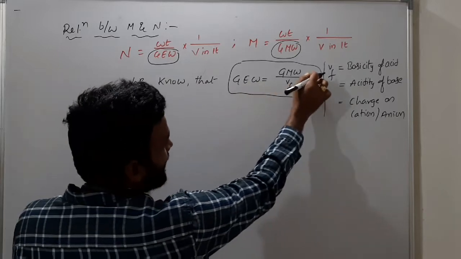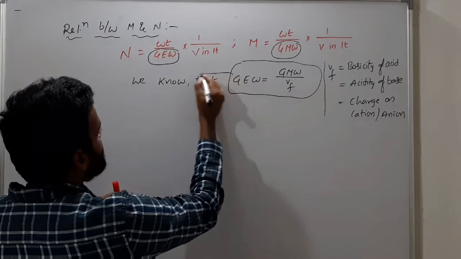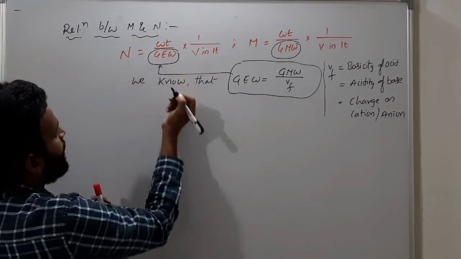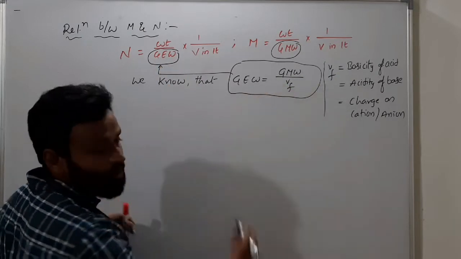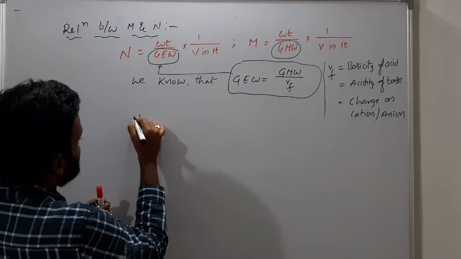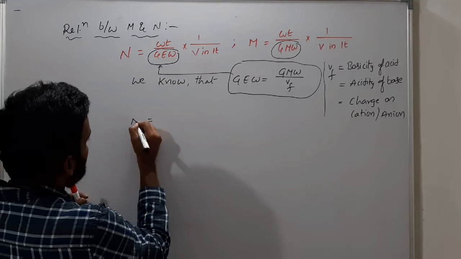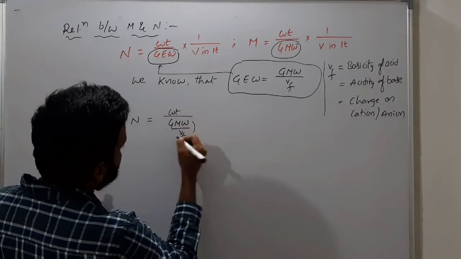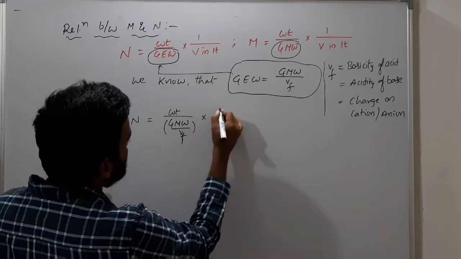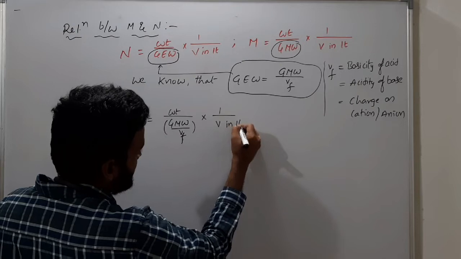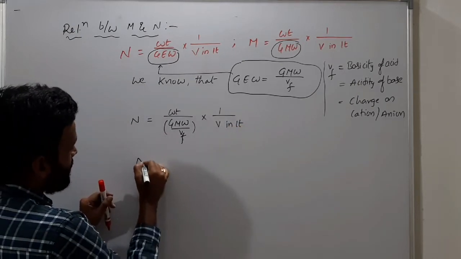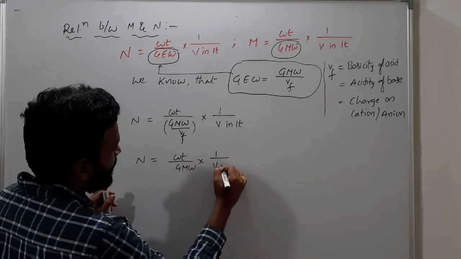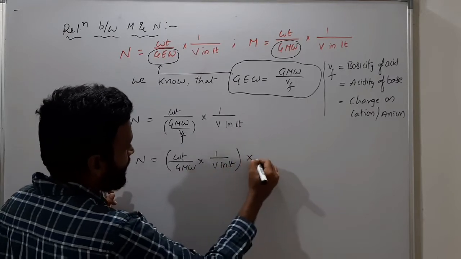Now, what is the gram equivalent weight? Gram molecular weight by valency factor. Just substitute this in normality. In place of gram equivalent weight, I can write gram molecular weight by valency factor. Therefore, normality is equal to weight by gram molecular weight by valency factor into 1 by volume in liters. Can I write like this? So normality is weight by gram molecular weight into 1 by volume in liters into valency factor.